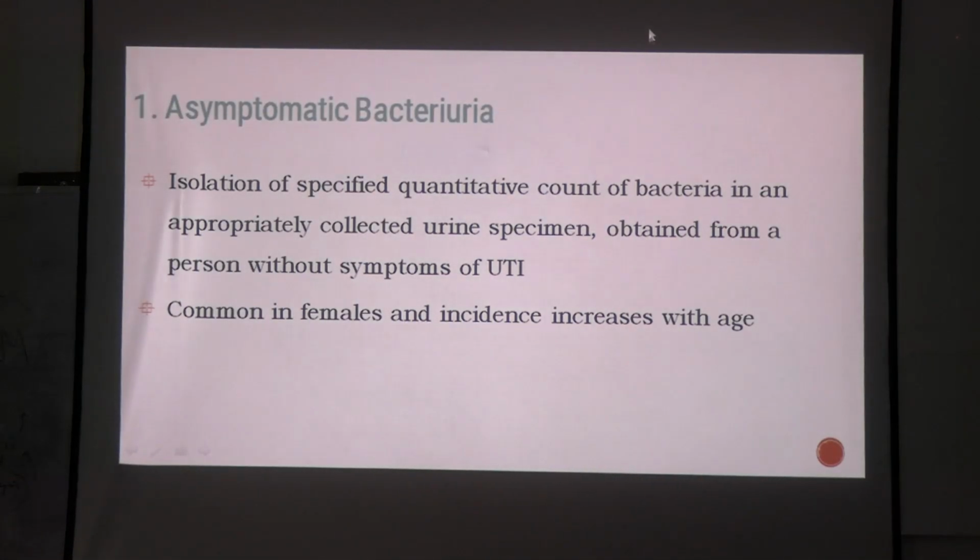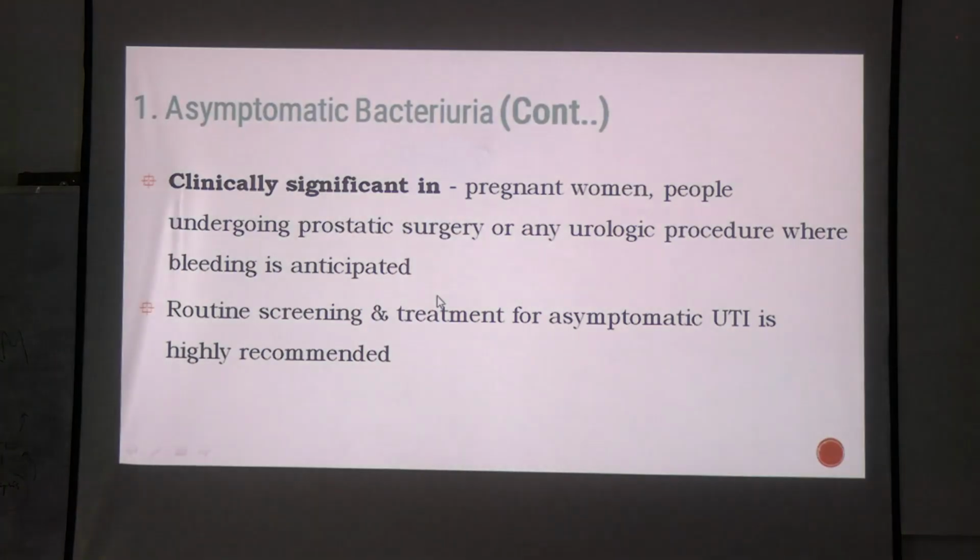Coming to the first subtype, which is asymptomatic bacteriuria. What is happening here? Quantitative count of bacteria in an appropriately collected urine specimen obtained from a person without symptoms of UTI. Then why are you collecting this urine sample? If the patient has no symptoms, why are you collecting the urine sample? Because this asymptomatic bacteriuria is clinically significant in which cases?